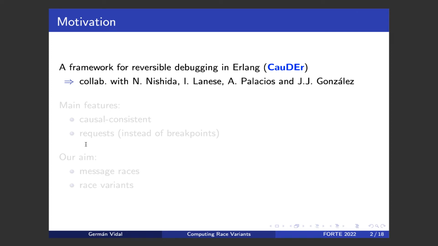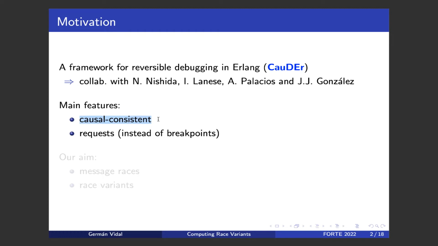In the last years, we have defined a framework for reversible debugging in the context of a message passing concurrent language like, for instance, Erlang. We have also developed a debugging tool for this language, which is called CauDEr. This has been done in collaboration with Naoki Nishida from Nagoya University, Ivan Lanese from Bologna University, and my PhD students Adriana and Juanjo. So the main features of this framework are the following.